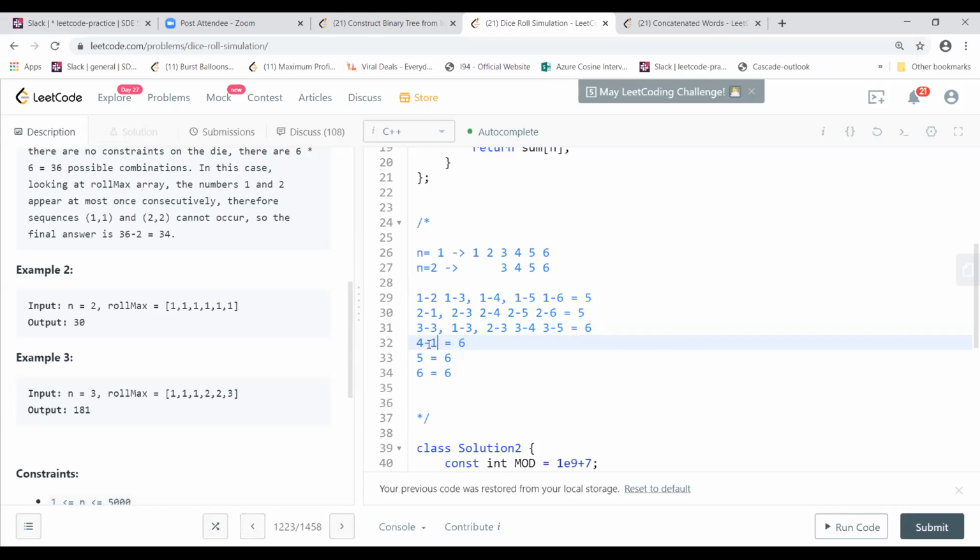Yeah, so you will have 4, 4, 2, 2. So at that time only you have to have 2 ones like this, right? You can have 2 of these ones, and you can have 2 of these twos, right? So 1 and 3, or 1 and 4, 1 and 5, and 1 and 6. Also you can have 1 and 3, right? So if you do that combination, it will be 34. Fine. Correct.